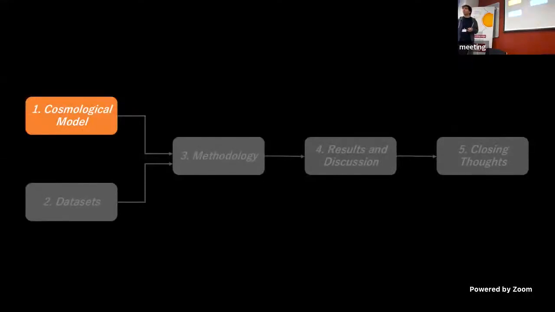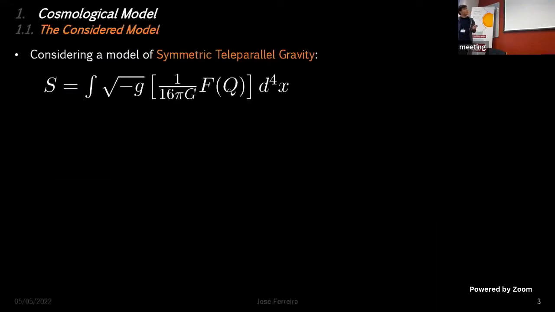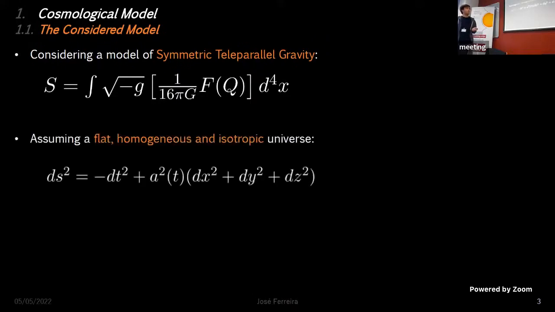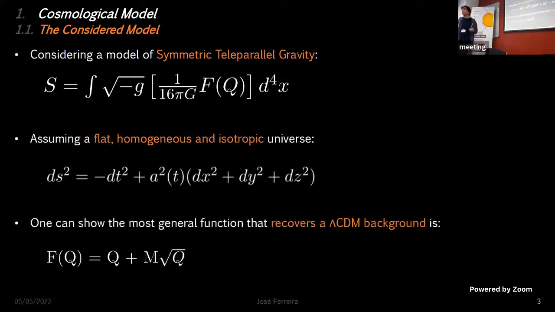I'm going to start by introducing the cosmological model that we have considered. First, due to recent theoretical developments, we've considered a symmetric teleparallel gravity model, where gravity is ascribed to a flat, torsion-free, and metric spacetime. We also assume a flat, homogeneous and isotropic universe, which is given by the FLRW metric. And then one can show, under these assumptions, that the most general function that recovers the lambda CDM background, which can be derived directly from the first modified Friedmann equation, is the following.